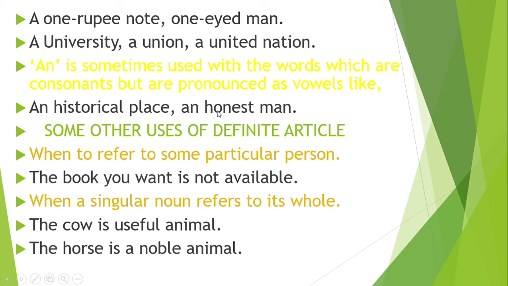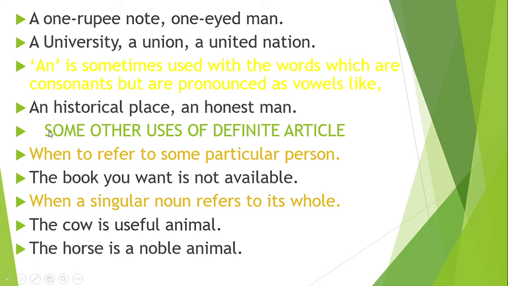An honest man: in honest, H is silent, so we go to O. Similarly, in historical, we can take H as silent. A, E, I, O, U are vowel sounds. So it depends much upon the sound of the letter, not on the letter itself.